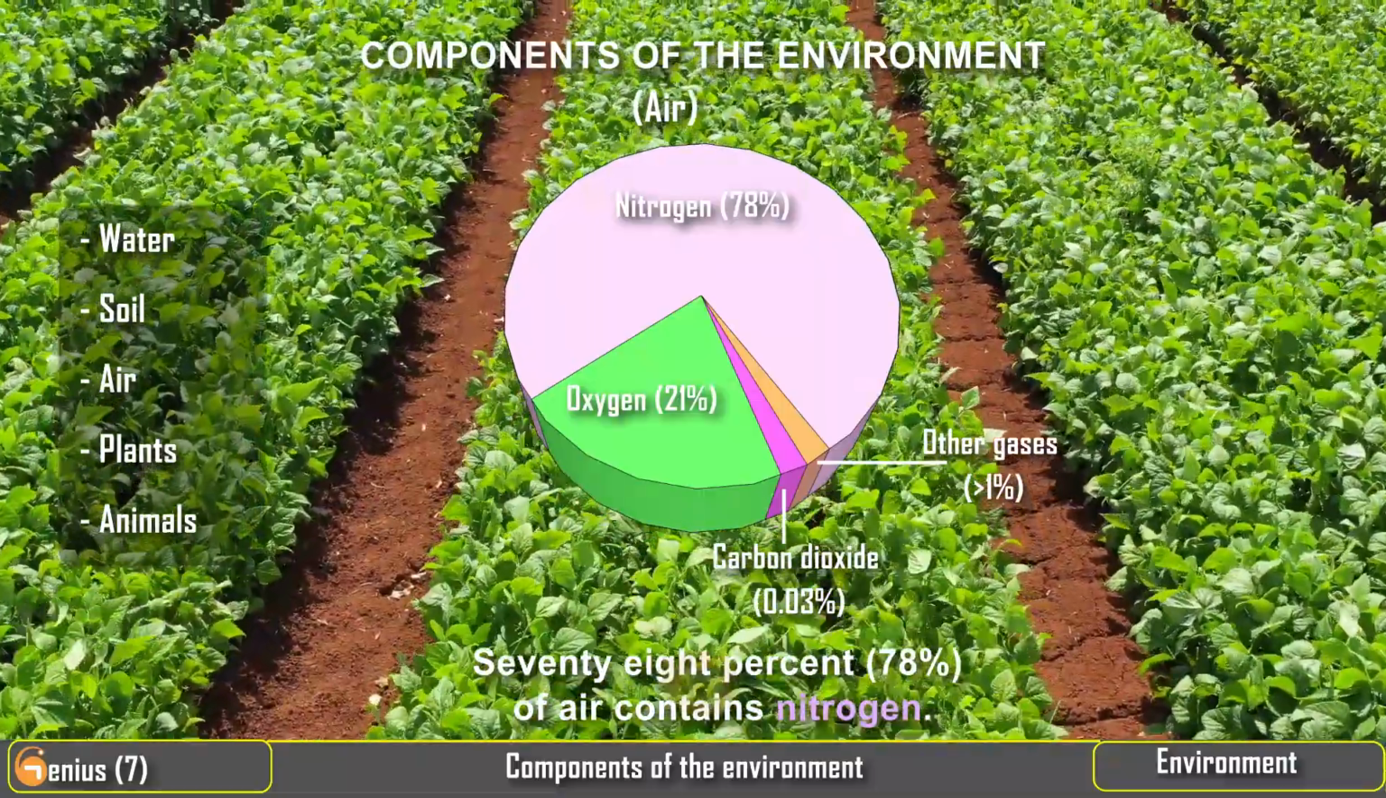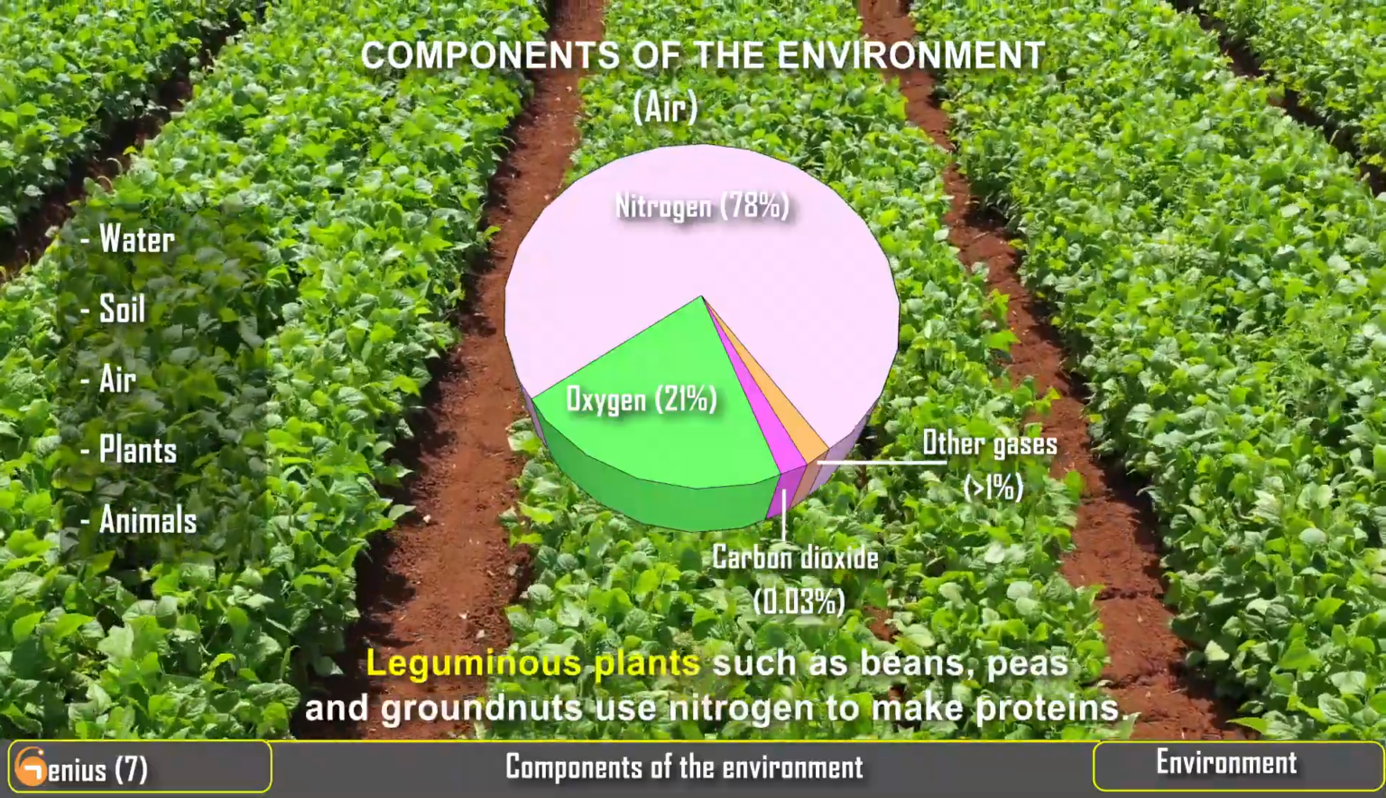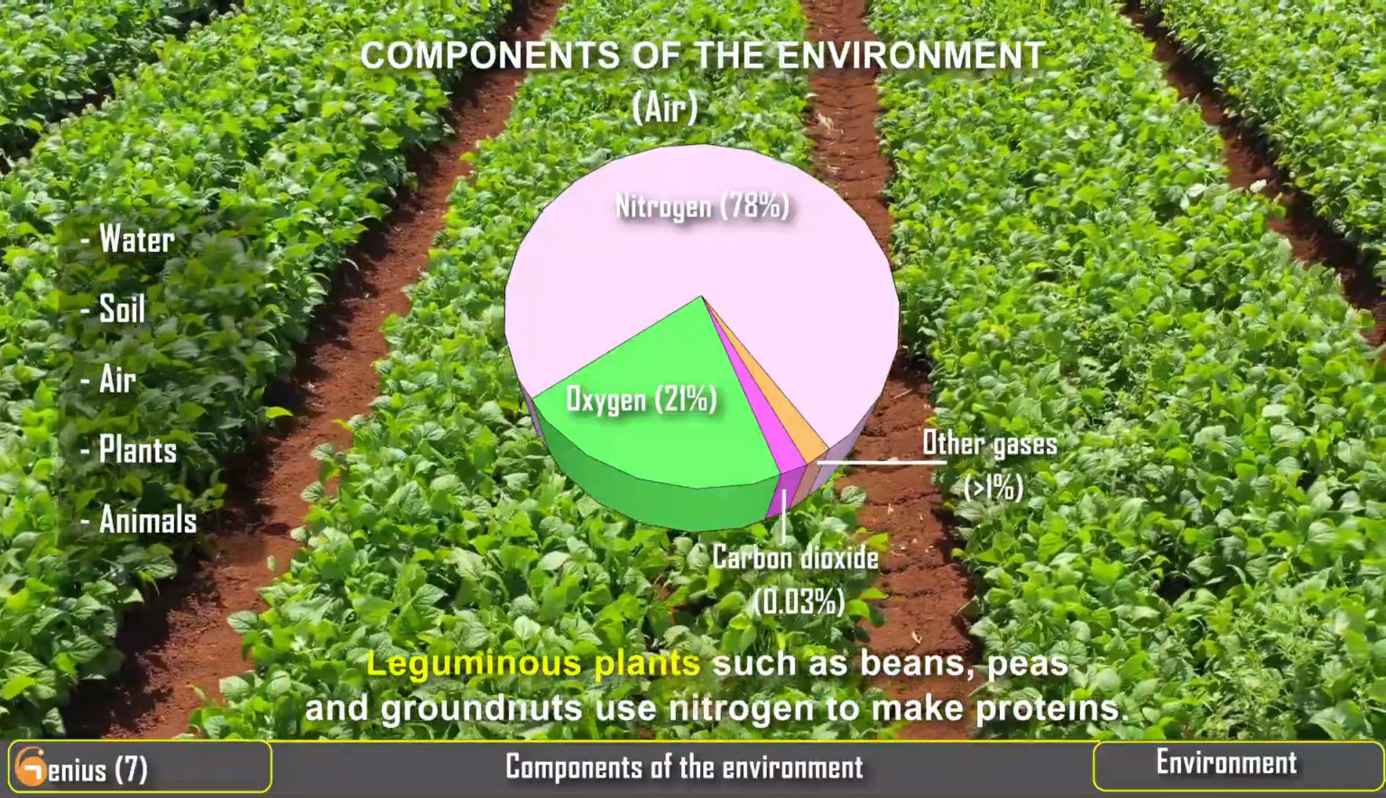78% of air contains nitrogen. Leguminous plants such as beans, peas and groundnuts use nitrogen to make proteins.